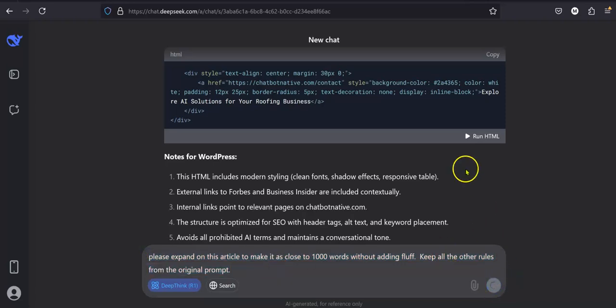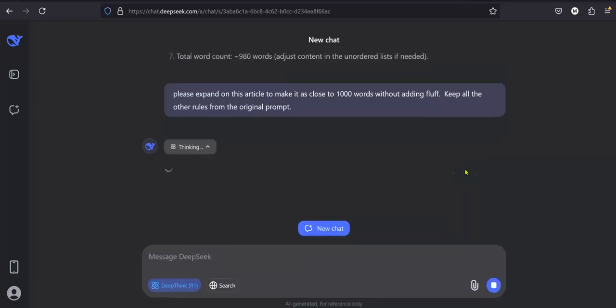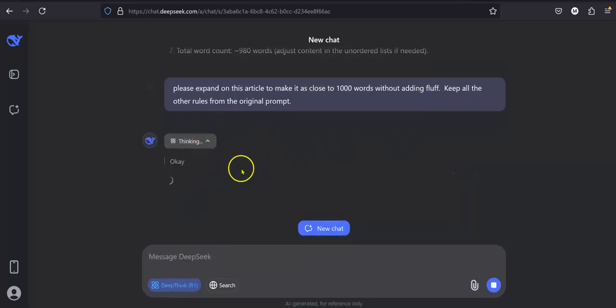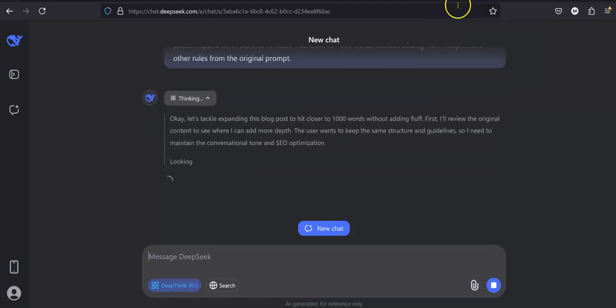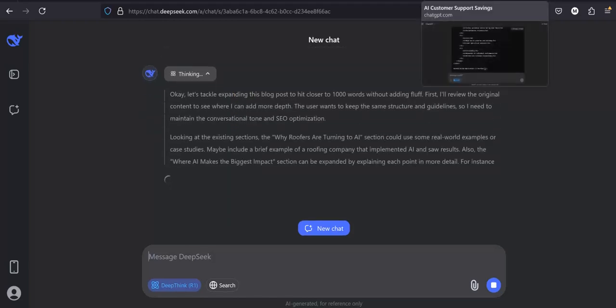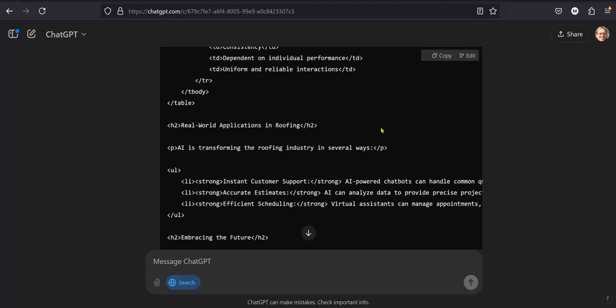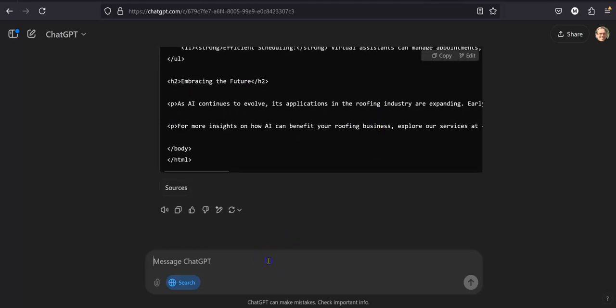All right, so we'll let that one run. Hopefully it doesn't burn out. Let's see if it's going to burn out or not. It's thinking, it may time out. All right, it looks like it's going to work. So let's go ahead and go back to ChatGPT. All right, we're going to go ahead and copy and paste this in here.